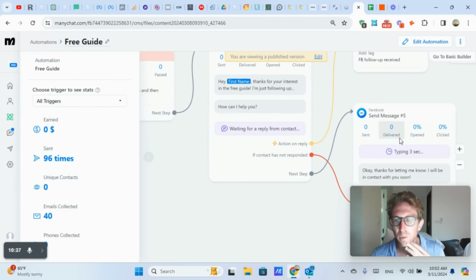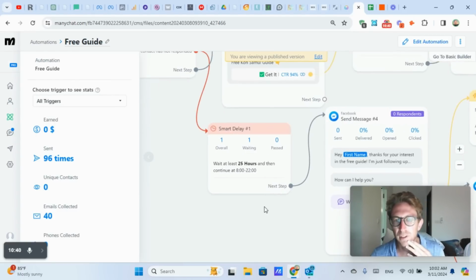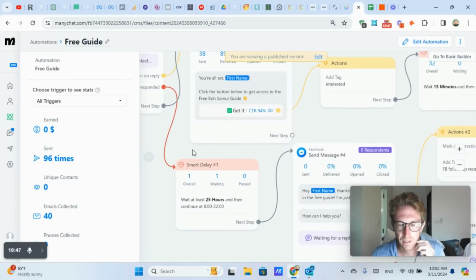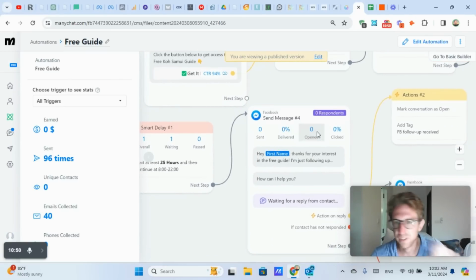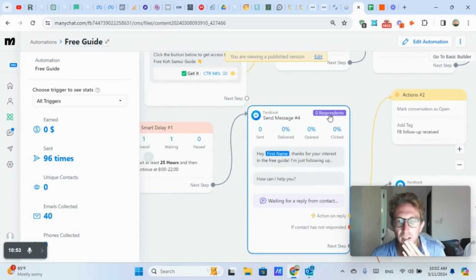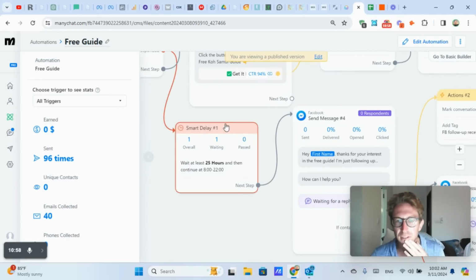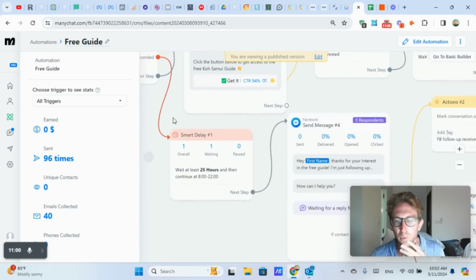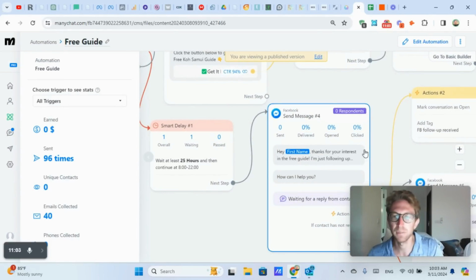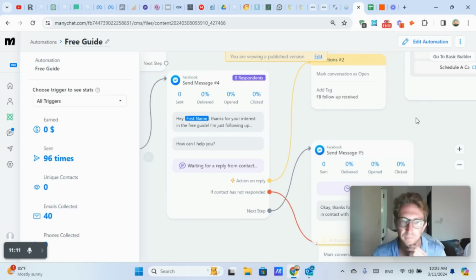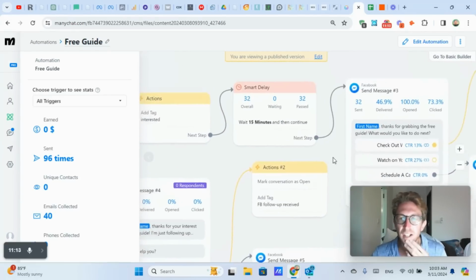But so far, no one has gotten down to this part of the flowchart. Most people actually enter their email here. And if they don't enter their email, then it goes down to this section here. But so far, 0% of the people have made it down here. I could also ask for their email here as well. That would probably be even better, because if they haven't entered their email here, it will wait 25 seconds and then it will actually remind them to enter their email again. So instead of how can I help you, it's better just to ask for their email address again. So that's the entire SOP.